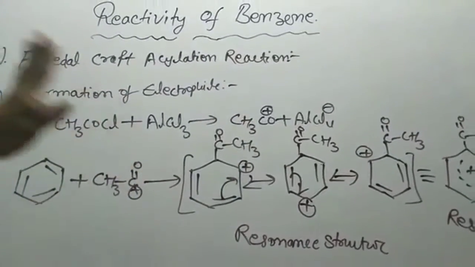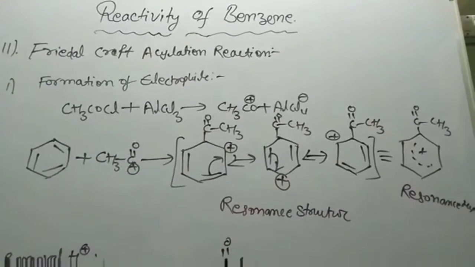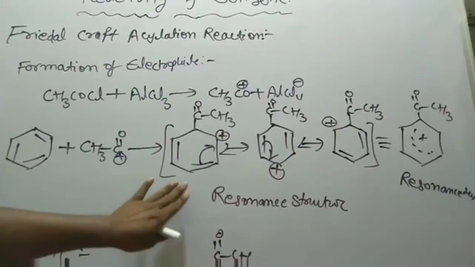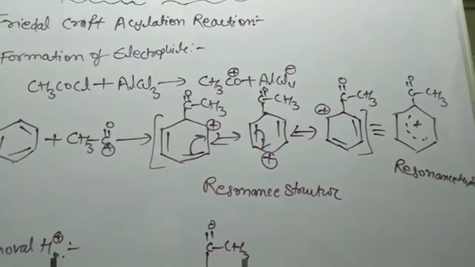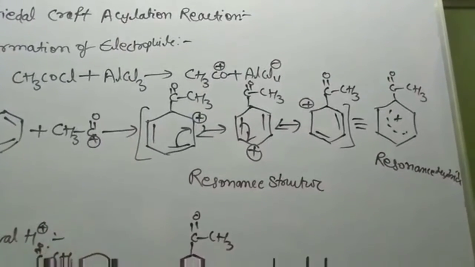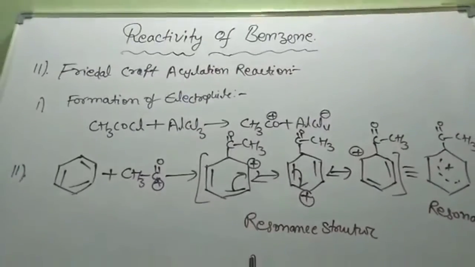This electrophile attacks the benzene ring to give the carbonium ion, which is stabilized by resonance, and the combination of these resonance structures gives the resonance hybrid. The removal of proton from this resonance hybrid gives the final product, acetophenone. This is about the Friedel-Crafts acylation reaction.